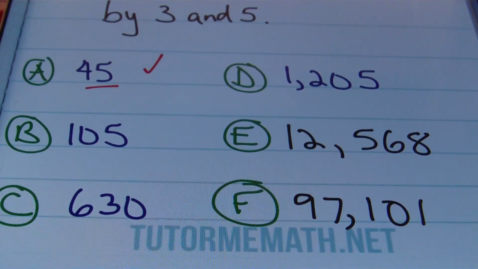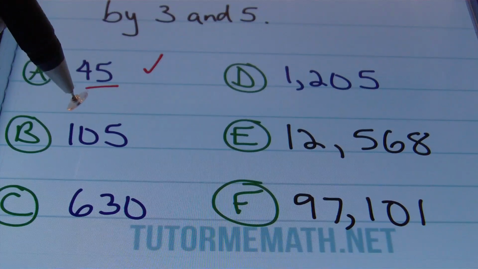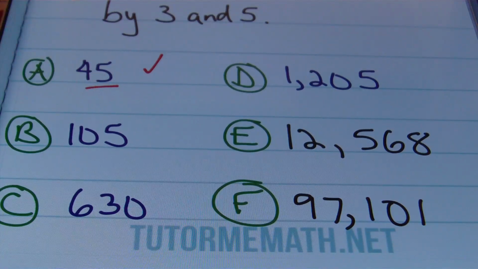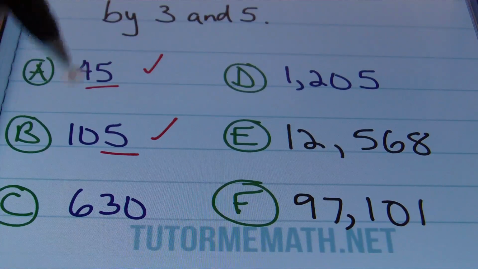Then looking at B, we have 105. Adding the digits together, you have 1 plus 0 plus 5. That gives me 6. That is a multiple of 3, so that part is good. And my last digit is either 0 or 5, so that checks out. So that means that 105 is divisible by 15.